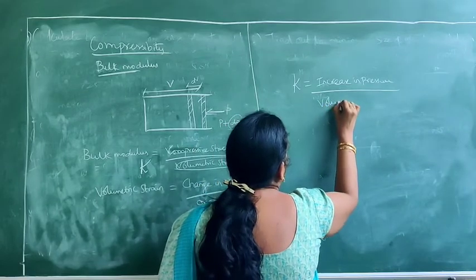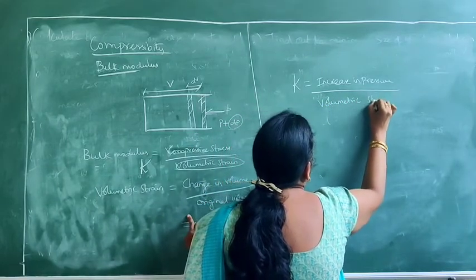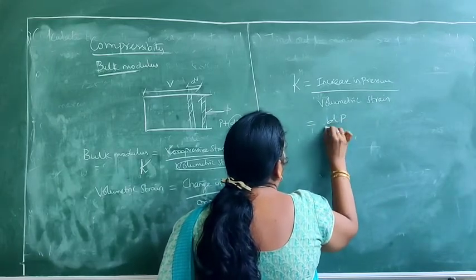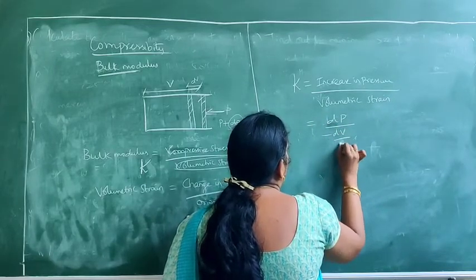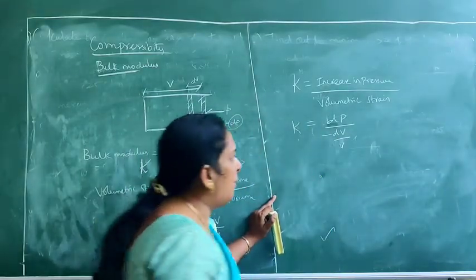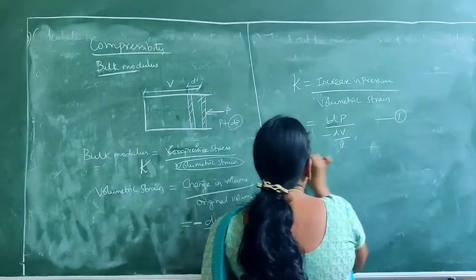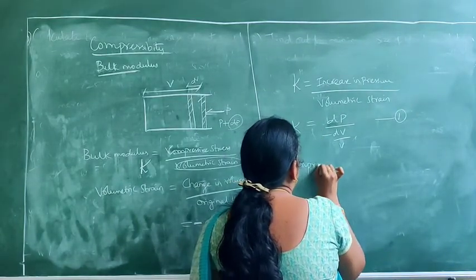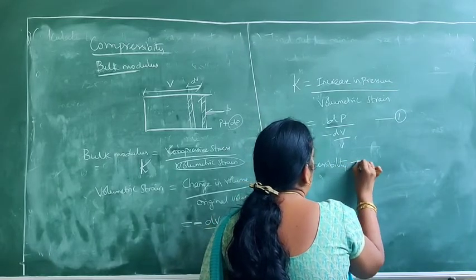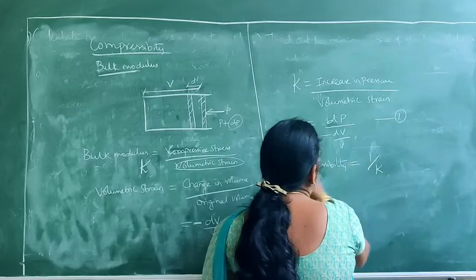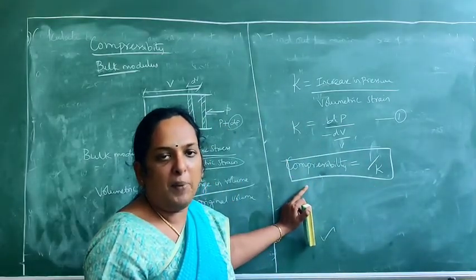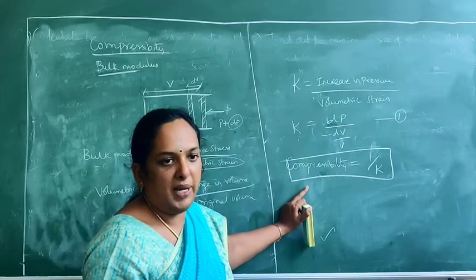So the increase in pressure is dP, and the volumetric strain is minus dV by V. So this is your bulk modulus. Remember this. Then what is compressibility? Compressibility is the reciprocal of the bulk modulus, that is 1 by K.